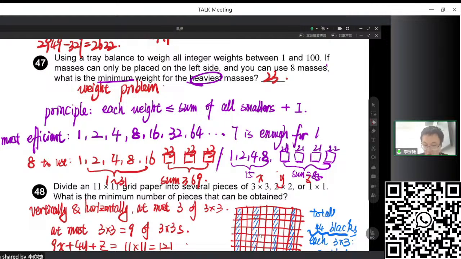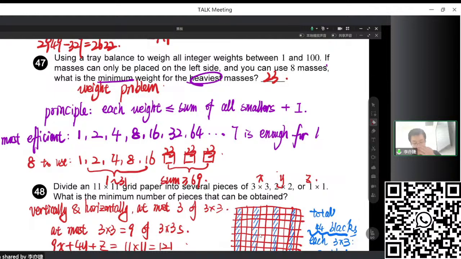Now here, 21 is larger than 15, so we cannot measure 16, 17, 18. So it's not possible if we only use the first 4 as the most efficient way. So we use the first 5 in the most efficient way and the last 3 in the most average way. This is the best way for us to find the minimal value of the heaviest mass. So this is the weight problem, also a type of MM problem, the maximum being minimum. Okay.